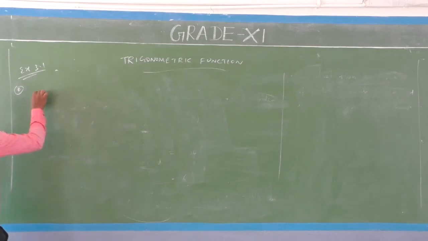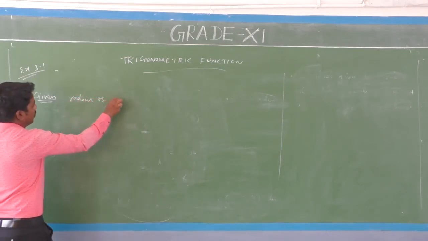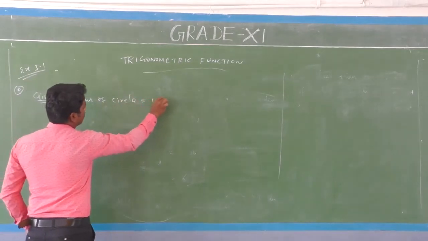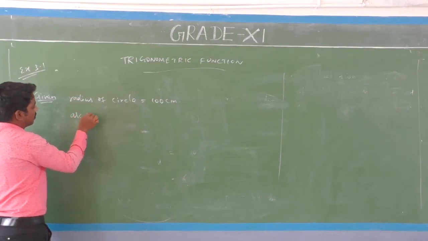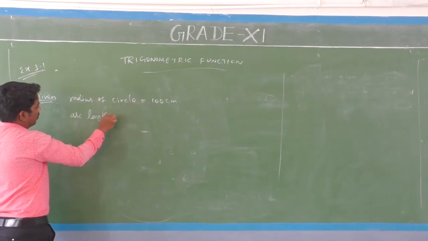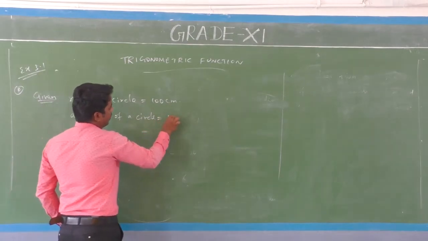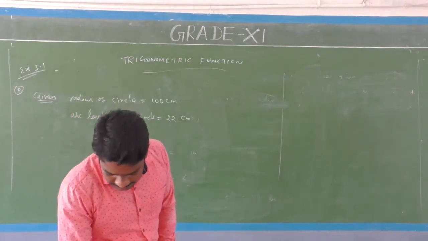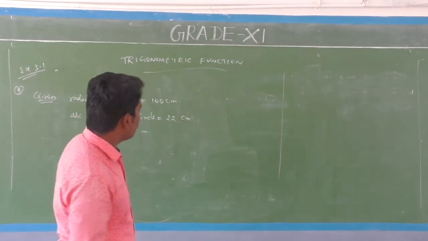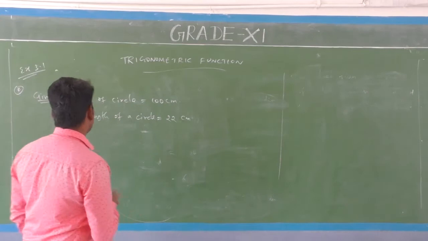Given information: radius of the circle is equal to 100 centimeter, and the length of the arc of the circle is equal to 22 centimeter. Okay, right. Then find the angle subtended at the center of the circle.